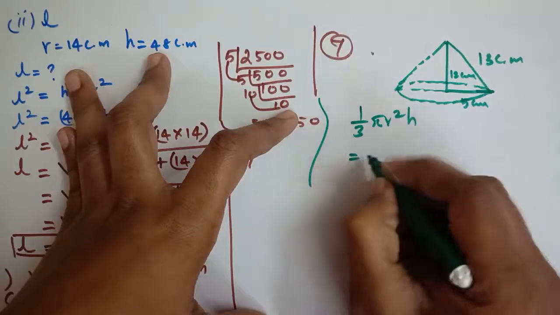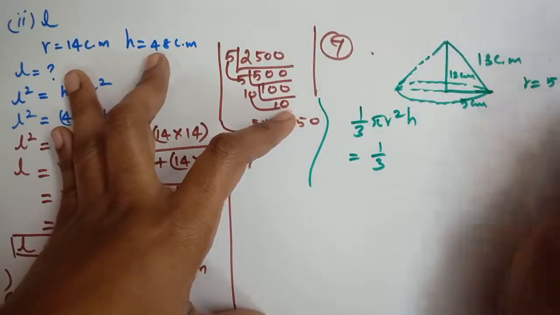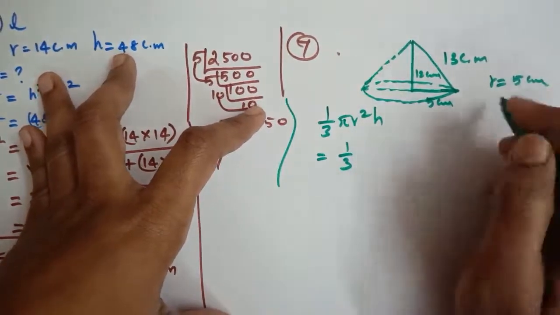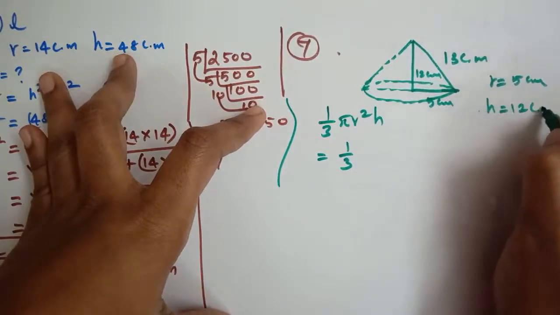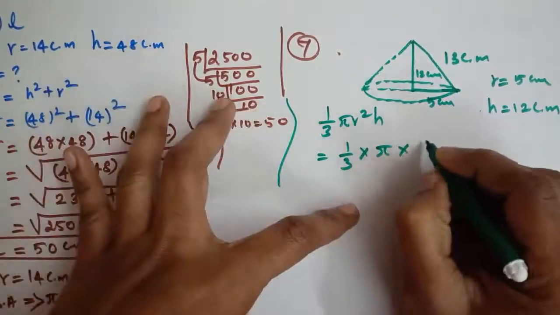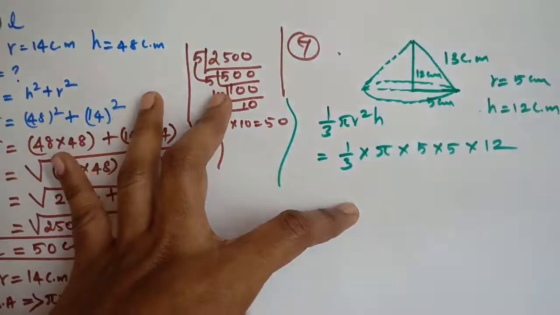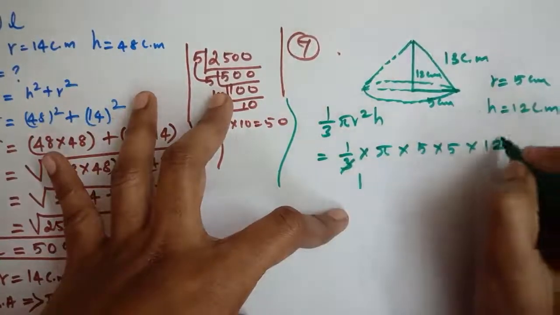So that is equal to 1 by 3. Here r equals 5 centimeter, then height equals 12 centimeter. Okay. So 1 by 3 into pi into 5 into 5 into 12. Here 1 3, here 4.